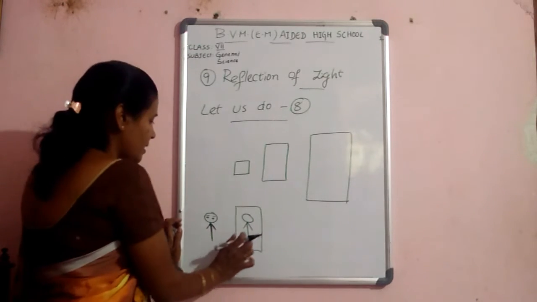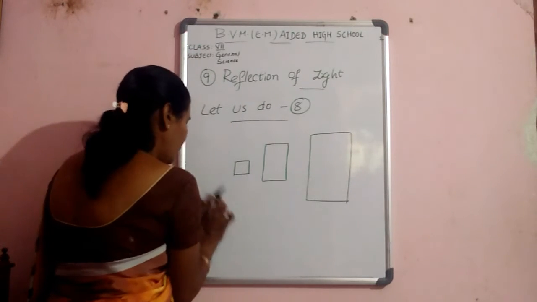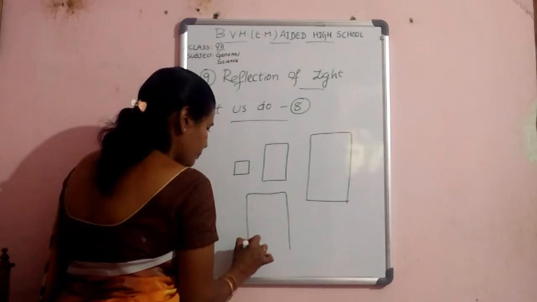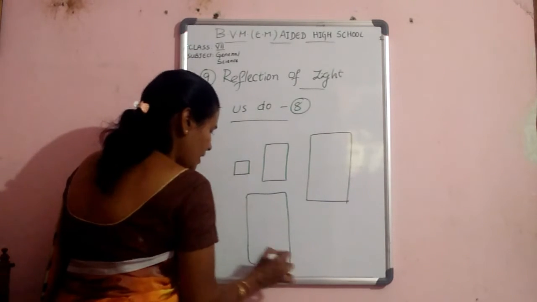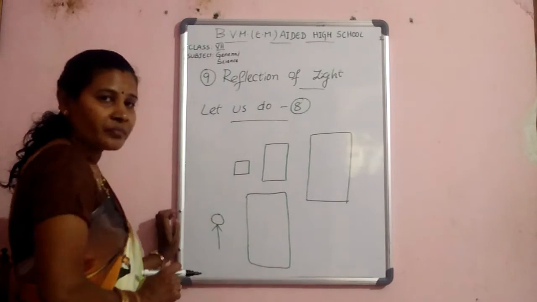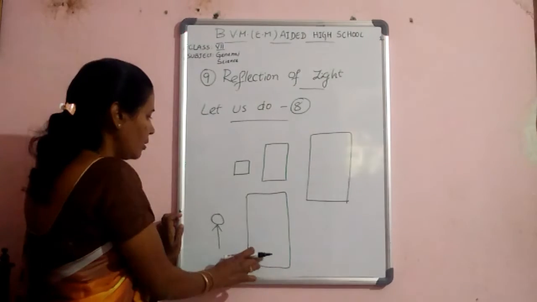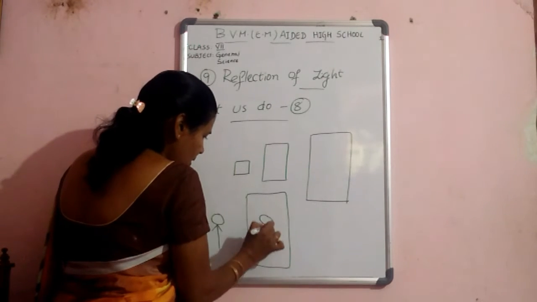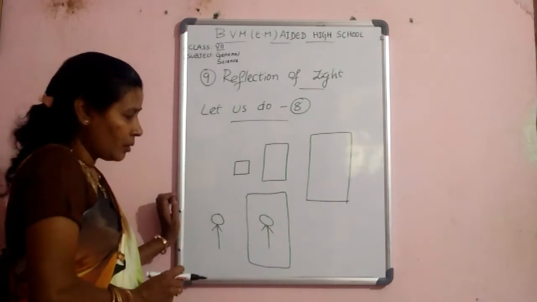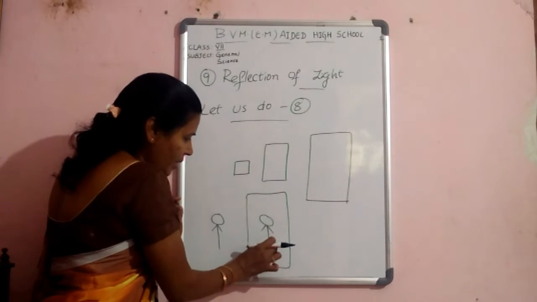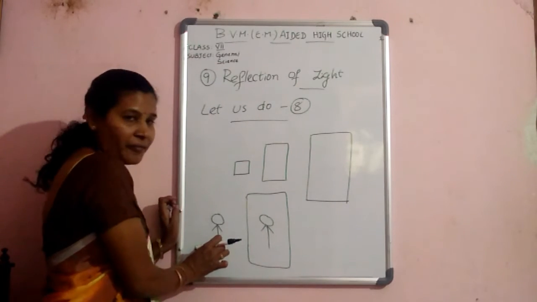Okay. Next, take the third, the big size mirror, and the same boy stands in front of the mirror and observes his image. In the mirror, the image shows the same size as this boy.